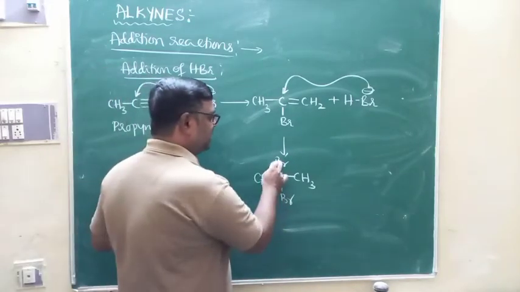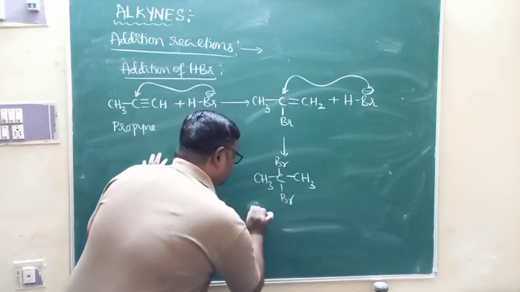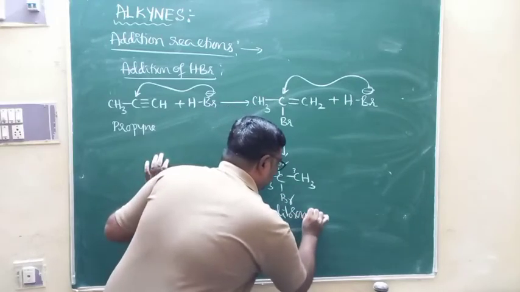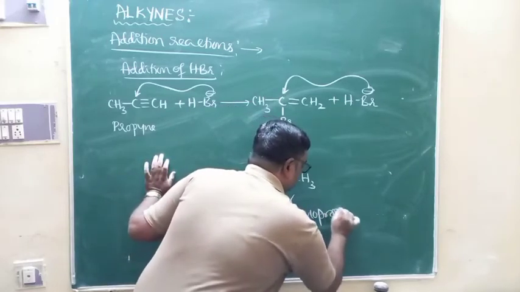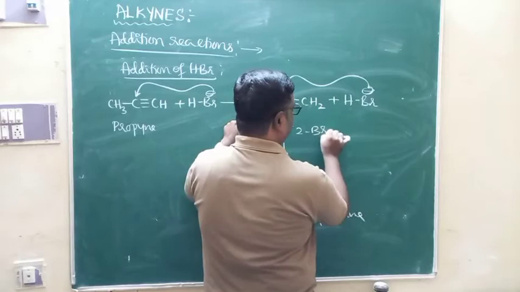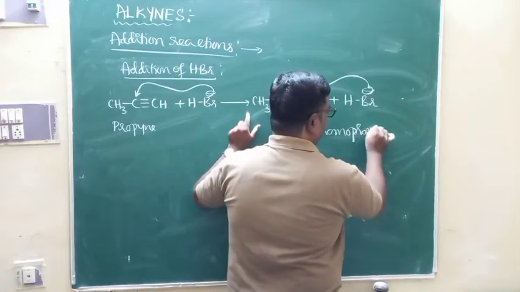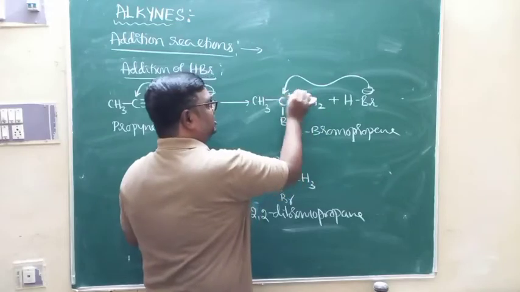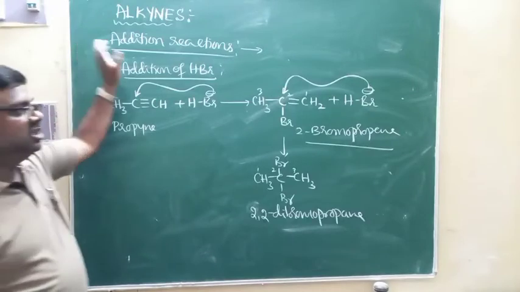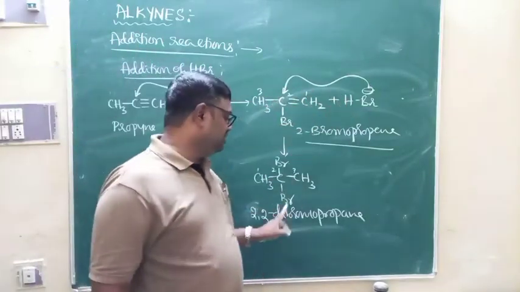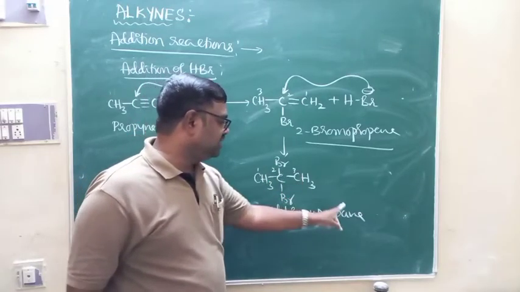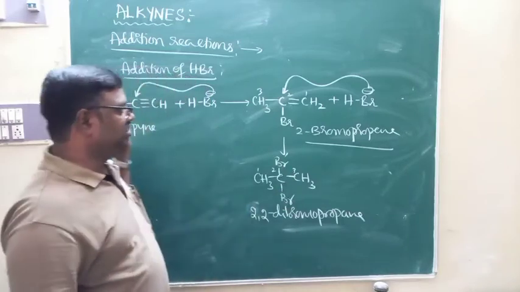This is also a geminal dihalide, as two halogen atoms are attached to the same carbon. This is 2,2-dibromopropane. The intermediate is 2-bromopropene, with carbons numbered 1, 2, 3. This propene undergoes further addition with HBr to give 2,2-dibromopropane: prop because of 3 carbon atoms, ane because of single bonds. So this is one more addition.